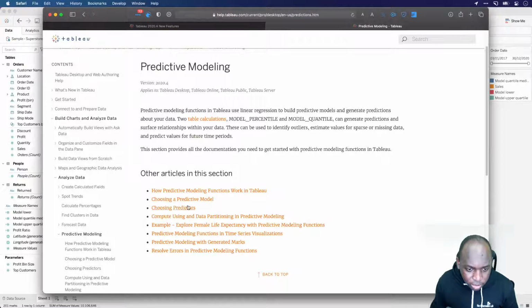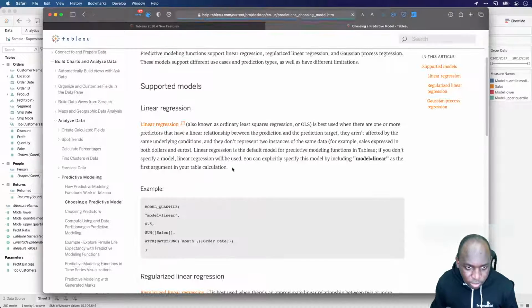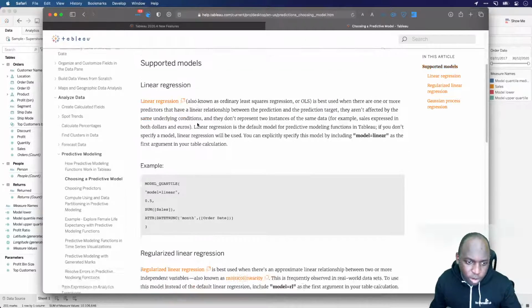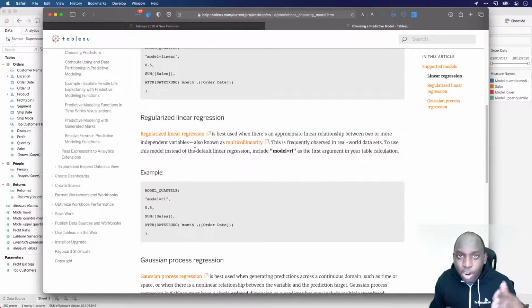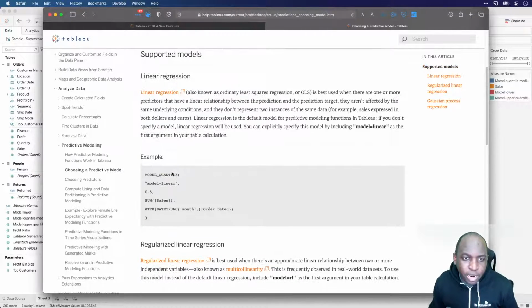So let's see, choosing a predictive model. You've got the linear regression, which is what I said before. It's regularized linear regression. That's a real tongue twister. I can't believe I even got it right first time there. But notice that the examples they give you here are actually written in a slightly different way. This was actually the second way I highlighted earlier on.